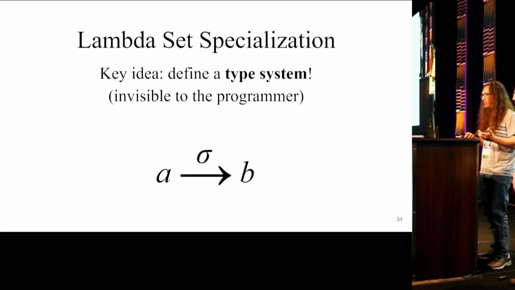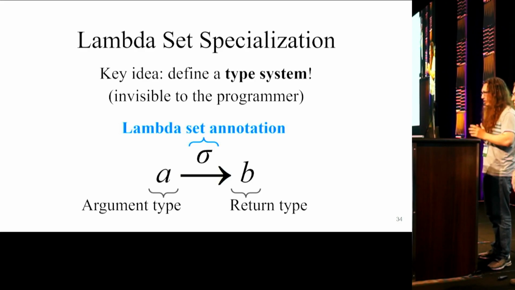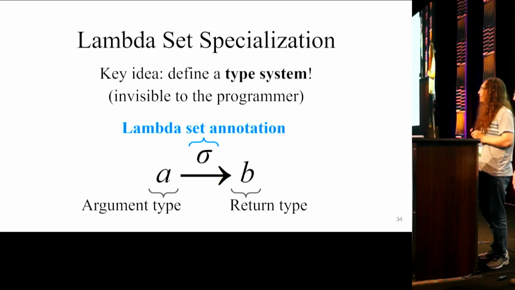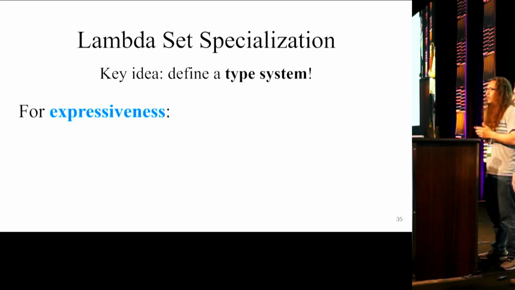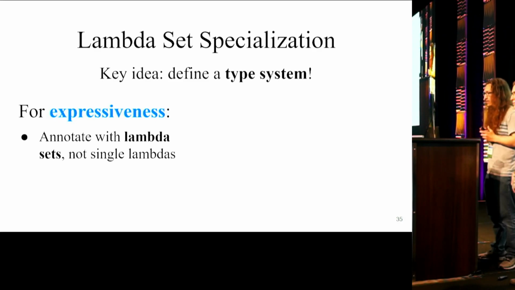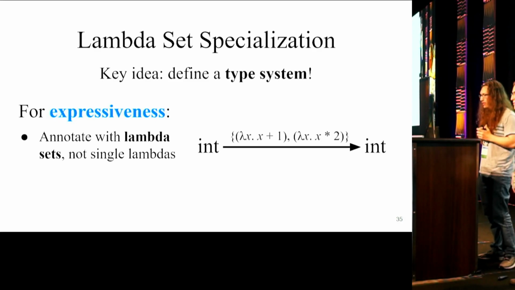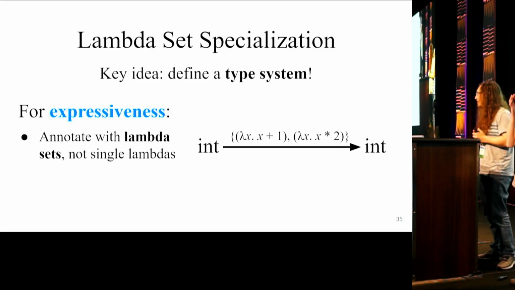For each function type in our source language, our internal type system includes a bit of extra information, a lambda set annotation over the arrow which tracks which lambdas can flow into values of that type. So how do we achieve expressiveness? Well, as the name implies, lambda set annotations track sets of lambdas. If, for instance, we have a conditional and the lambda which flows into a given value depends on the condition, we just track both possibilities in the set.